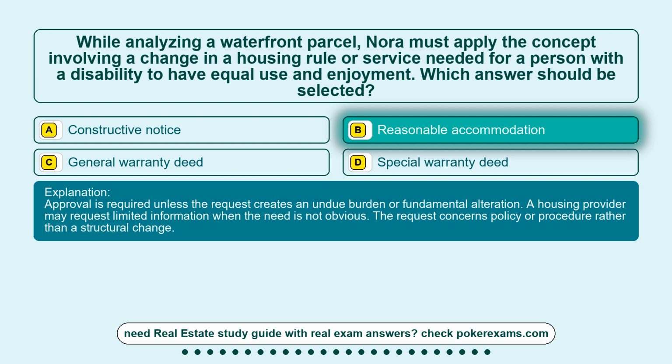The correct answer is option B, reasonable accommodation. Approval is required unless the request creates an undue burden or fundamental alteration. A housing provider may request limited information when the need is not obvious. The request concerns policy or procedure rather than a structural change.